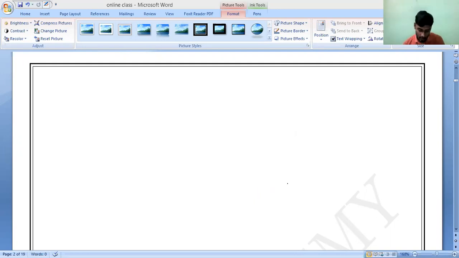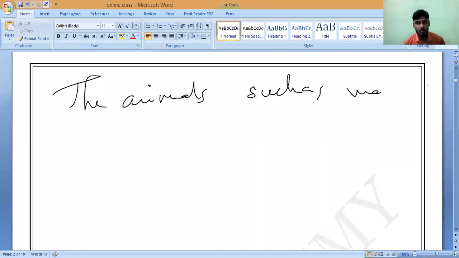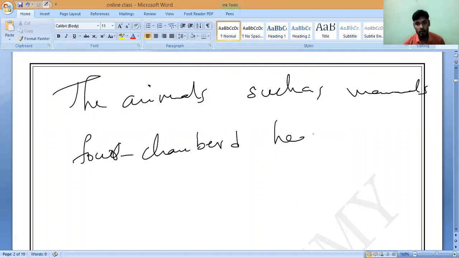Humans. If you take the understanding, the animals such as mammals, all the mammals have a four-chambered heart. Means in the sense of what? Four-chambered heart. So in the sense of what do they have, double circulation or single circulation? Double circulation. That is what you have to remember.